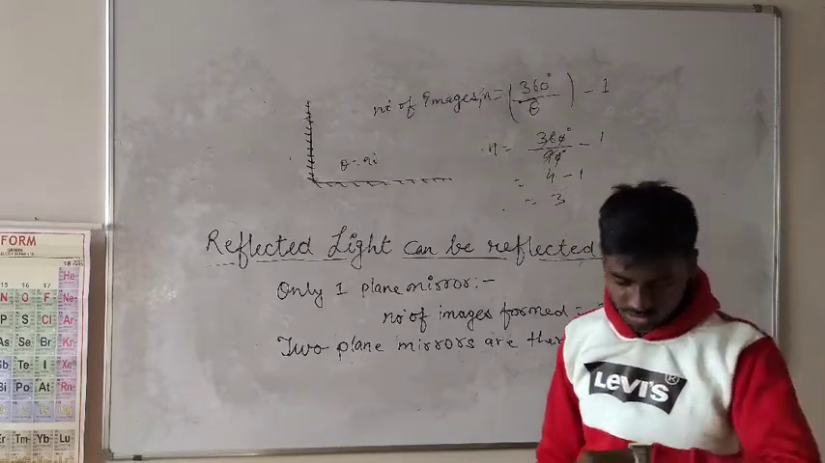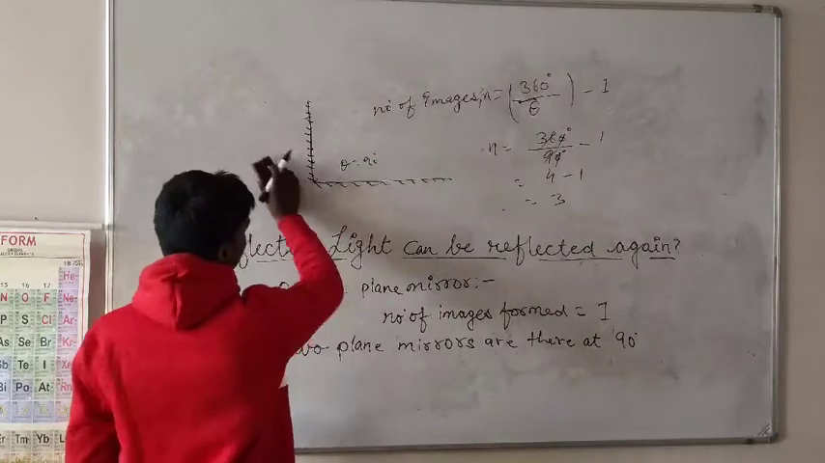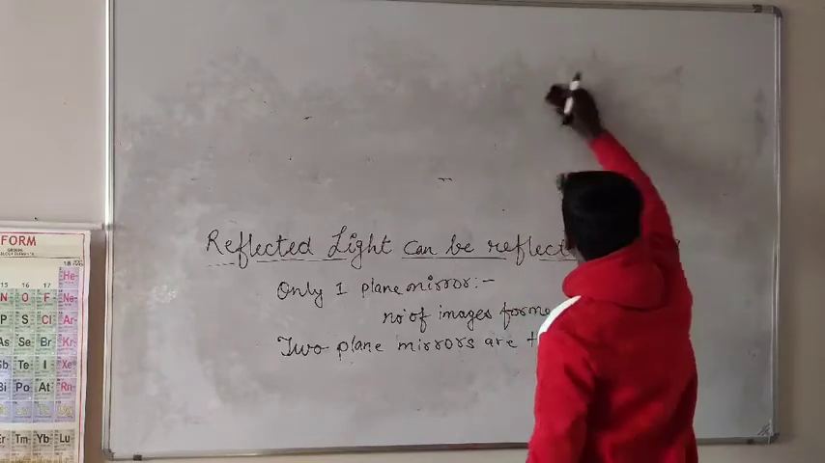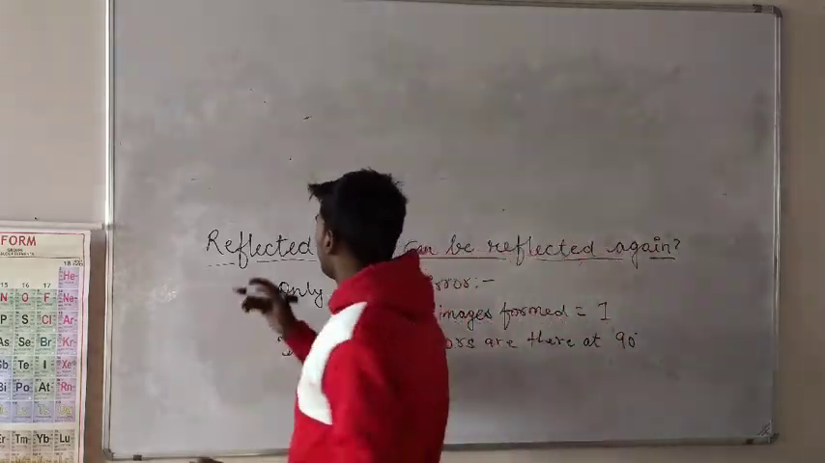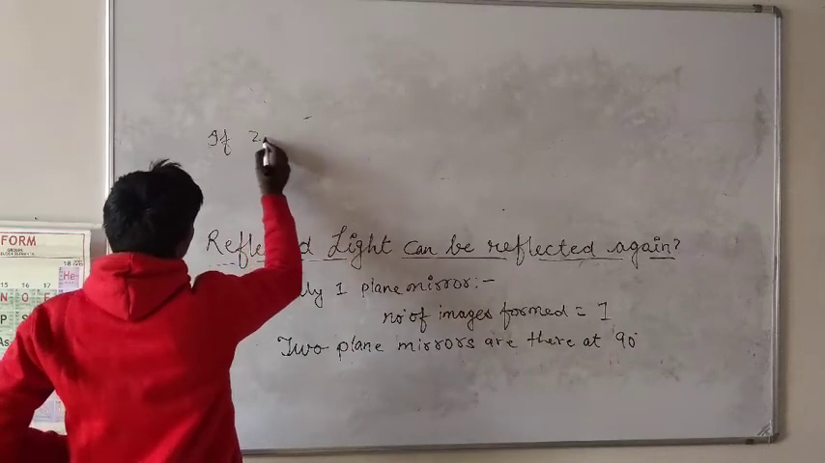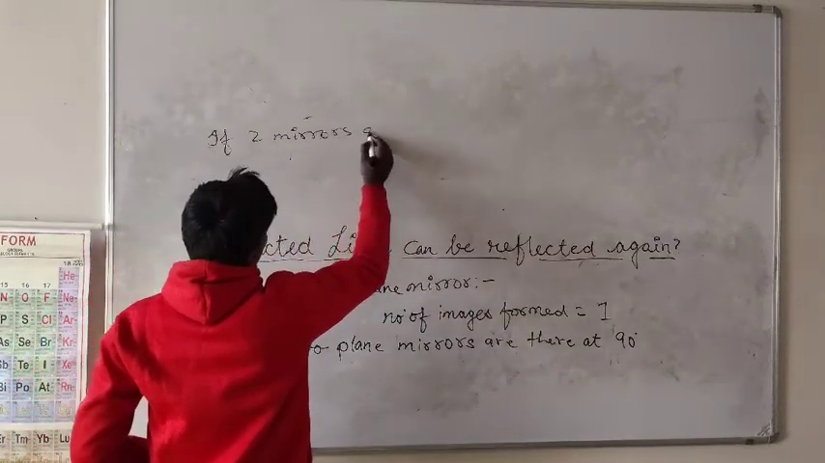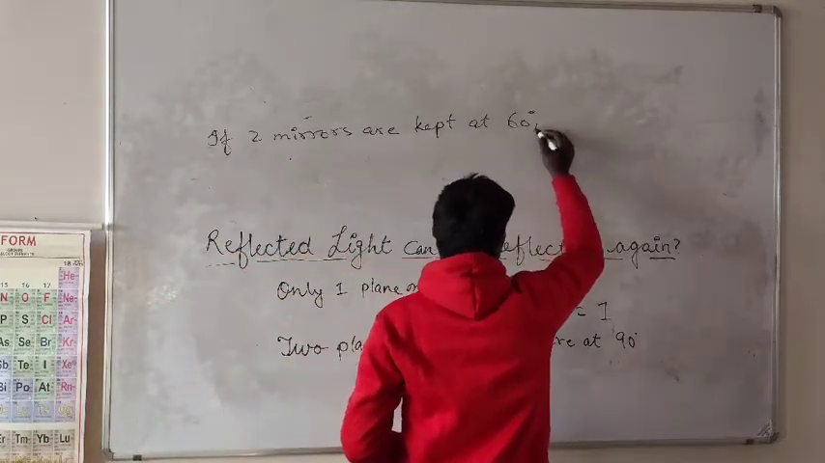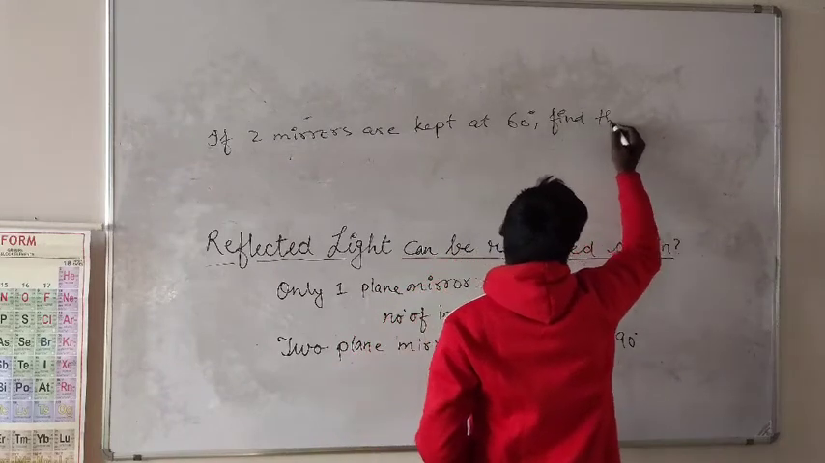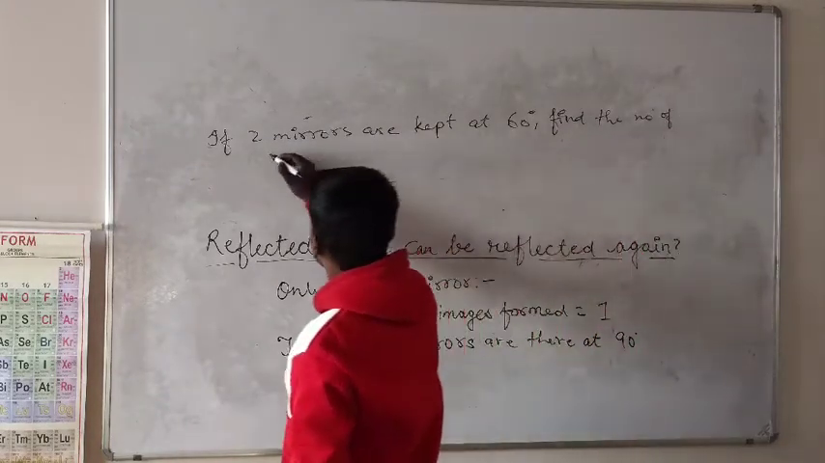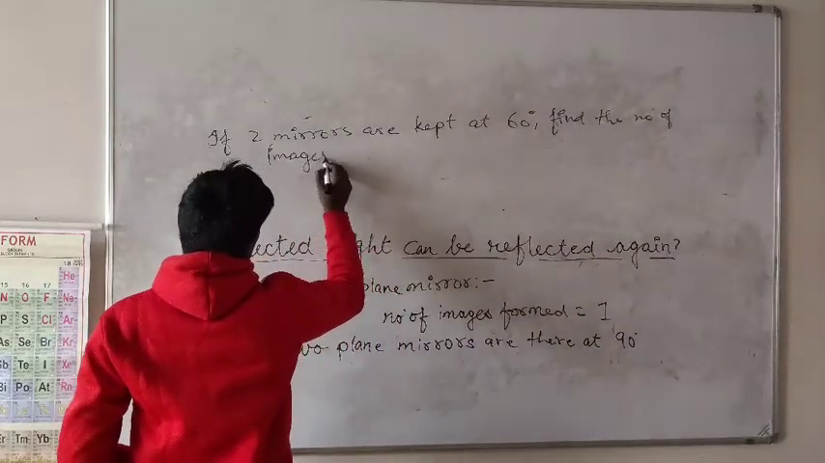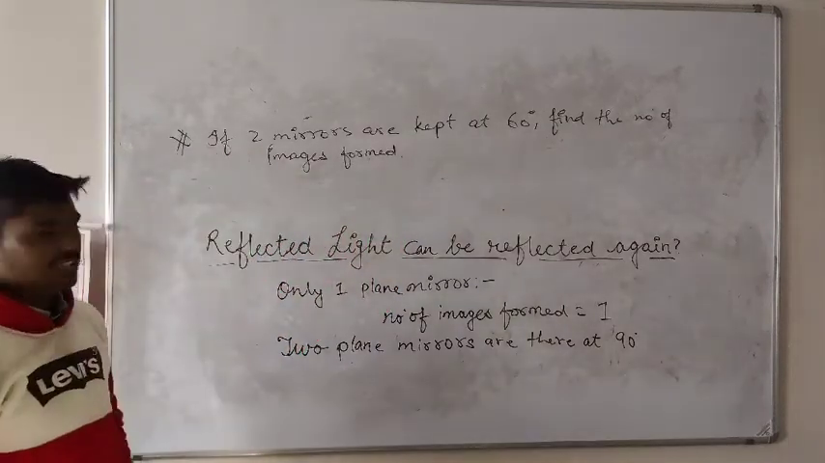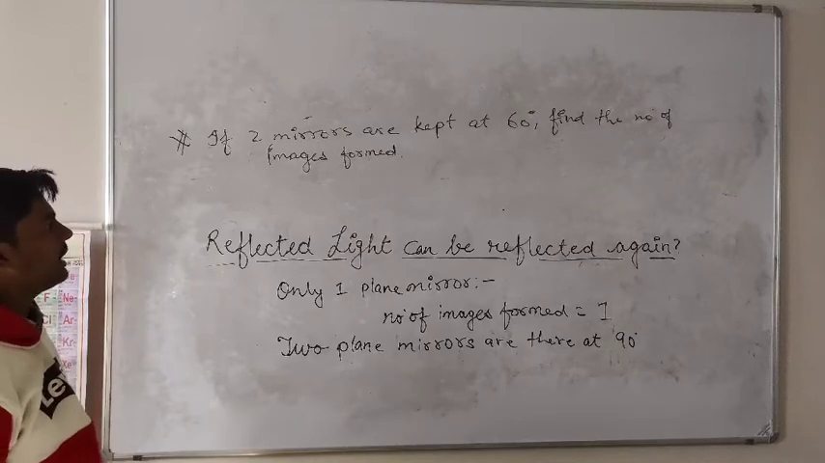Very clear? Okay, let's practice one more question. If two mirrors are kept at 60 degree, find the number of images formed. Let's say this is a question. There are two mirrors and they are kept at 60 degree. We need to find the number of images formed.